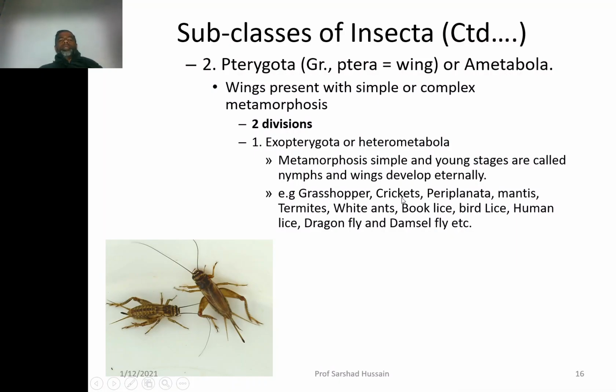Examples are grasshopper, cricket, periplaneta, mantis, termites, white ants, book lice, bird lice, human lice, dragonfly, damselfly, etc. So they have a very simple type of metamorphosis. One exception is there. I have wrongly written it ametabola. It is metabola, where metamorphosis takes place, where the young one coming out from the egg is not exactly like that of the adult.